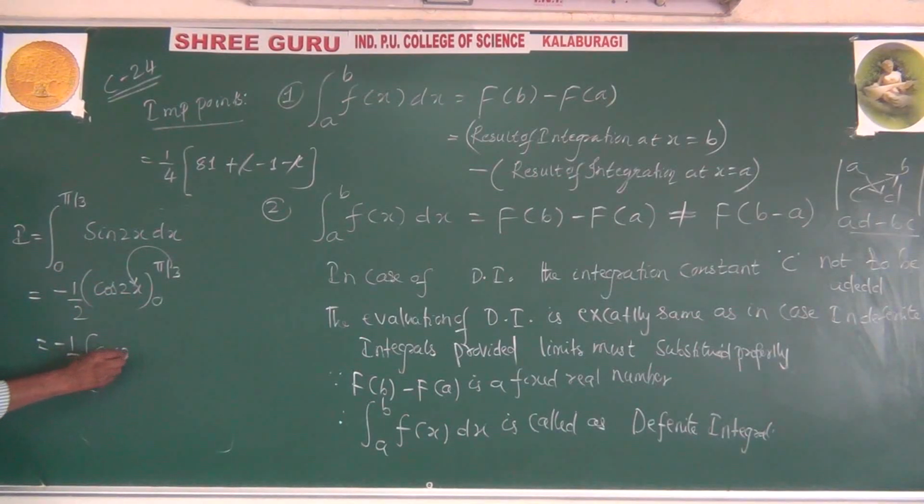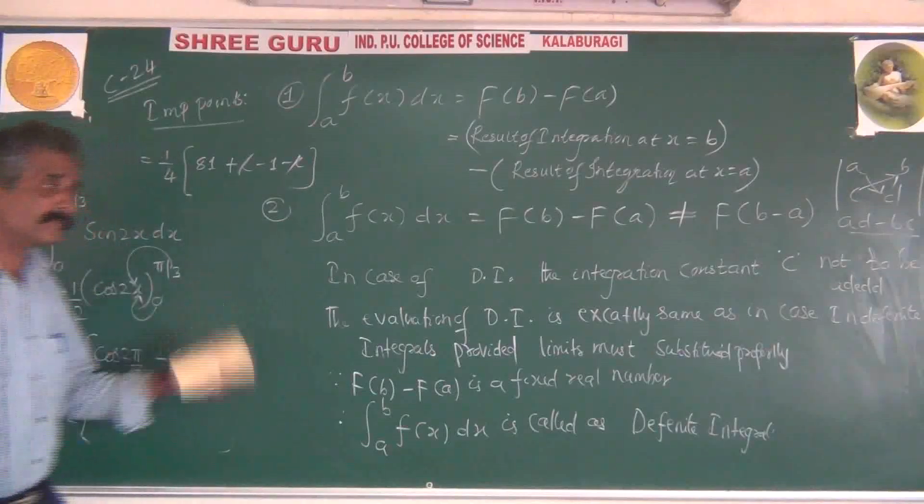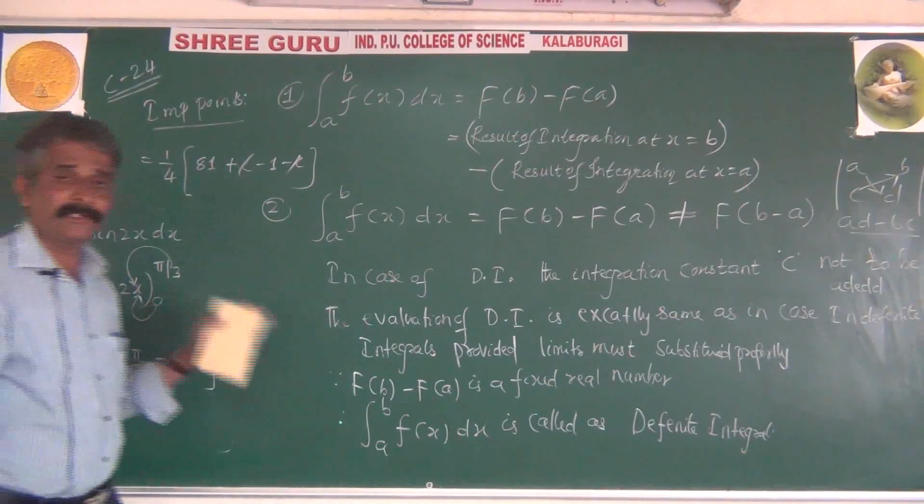What do we get? Cos of 2 pi by 3 minus the lower limit: x equal to 0 means it becomes cos of 2 into 0, that is cos 0, minus 1 by 2. Recall from previous first year, cos of 2 pi by 3 means cos of 120 degrees, whose value is minus 1 by 2, because 120 degrees comes in the second quadrant.